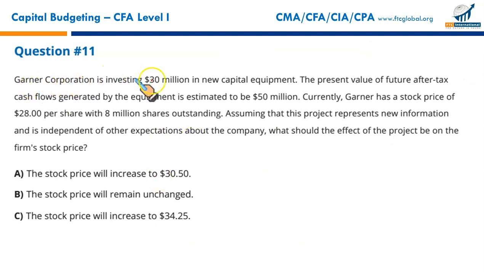Garner Corporation is investing 30 million in new capital equipment. The present value of future after-tax cash flows generated by the equipment is estimated to be 50 million. This is the present value of inflow, PVI. And this is your initial investment. Either you can write it as I, or it could be just present value of outflow. This is the single outflow at the start of the project.